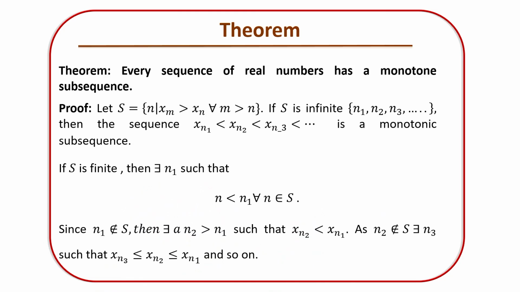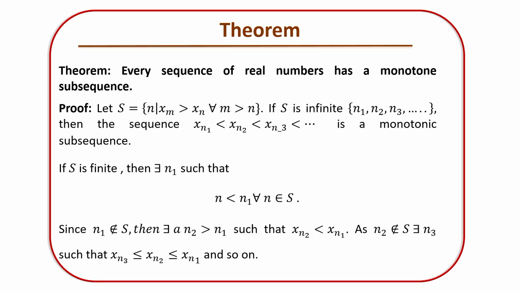So the first theorem to prove the Bolzano-Weierstrass theorem, let us have the basic one. The first one says that every sequence of real numbers has a monotone subsequence. Give much more importance to the statement of the theorem. The statement says that every sequence of real numbers, so you choose any sequence a_n, then it has a monotone subsequence.